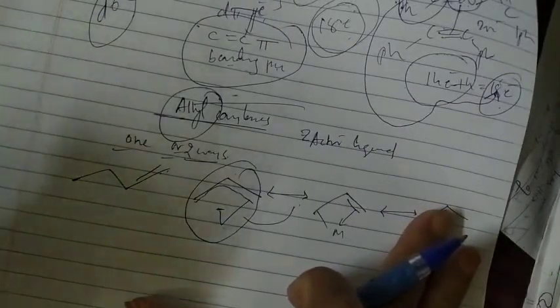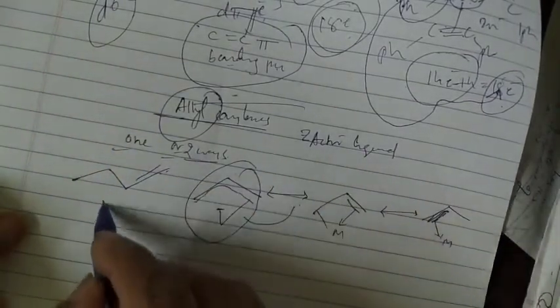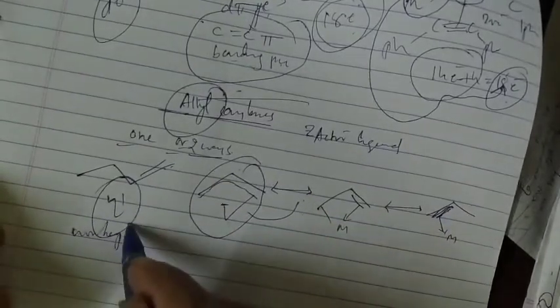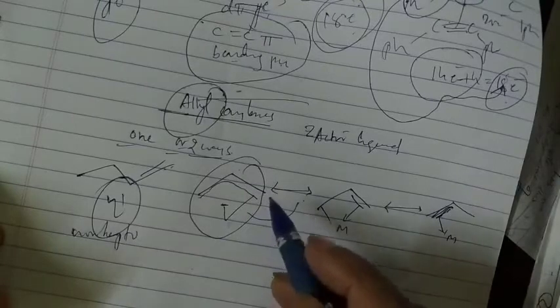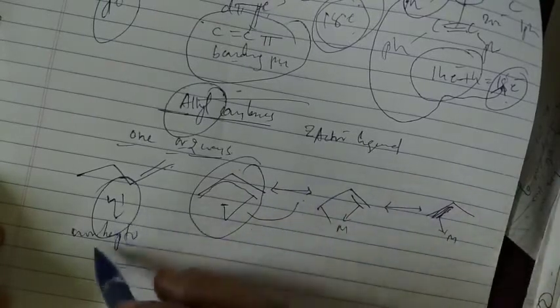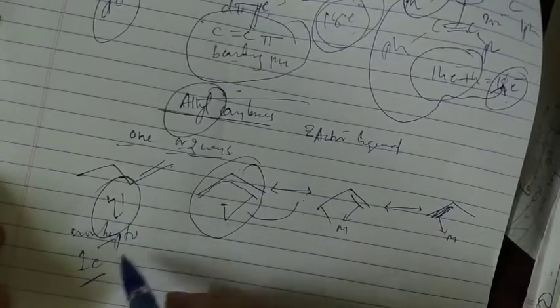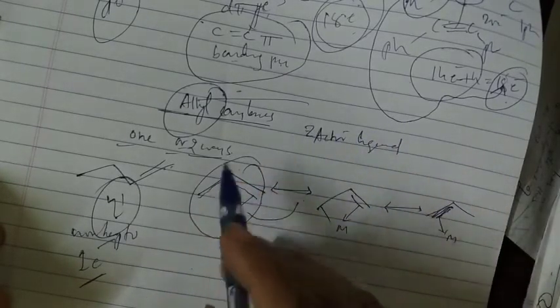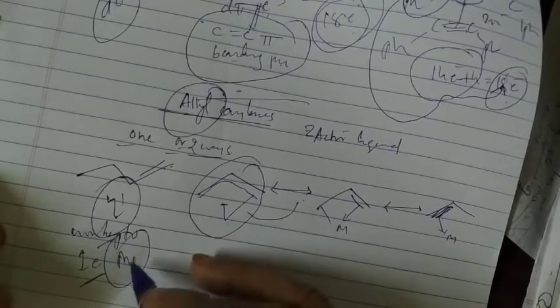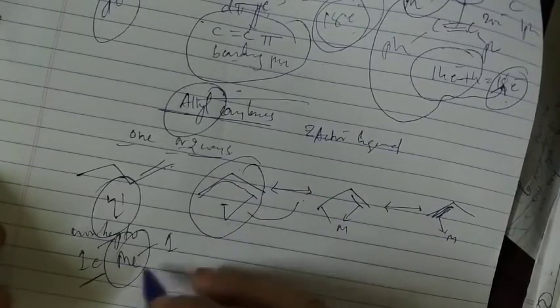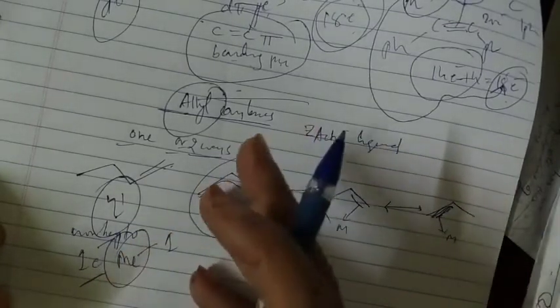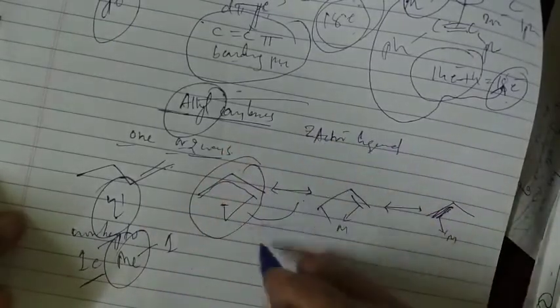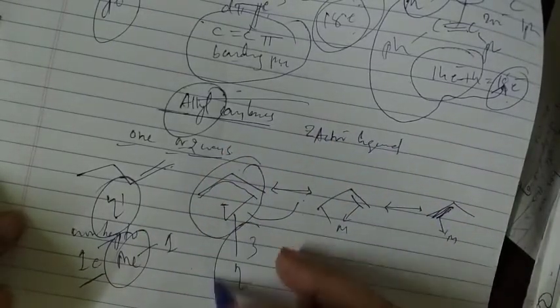Okay, so monohapto, this is what we call monohapto. Monohapto means it is going to give one electron, so it is going to give the one electron here, like a methyl group. So how is methyl going to donate one electron? CH3. Similarly, one electron, this also acts as a monohapto, and in this case you can see that it is acting as a trihapto, eta 3.